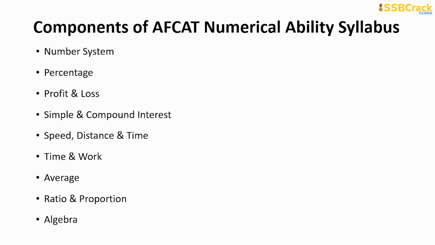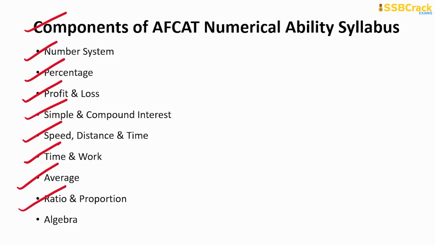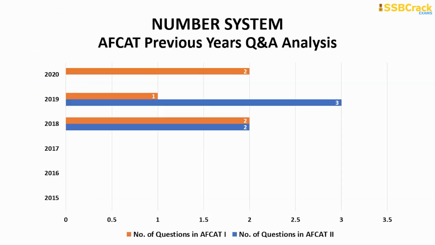Now let's discuss the main components of your AFCAT numerical ability syllabus. So it comprises number system, percentage, profit and loss, simple and compound interest, speed, distance and time, time and work, average, ratio and proportion and algebra. So there are a total of 9 topics in the numerical ability syllabus of your AFCAT paper. Now we will discuss the previous year trends of each topic and the study plan for that topic simultaneously. So let's get started. We'll start with number system, and we can see that